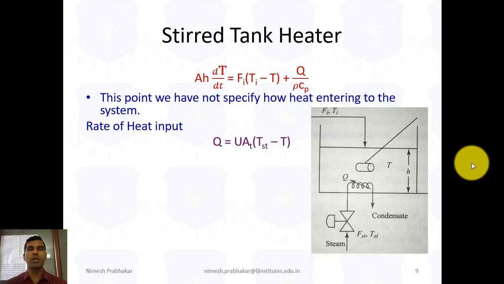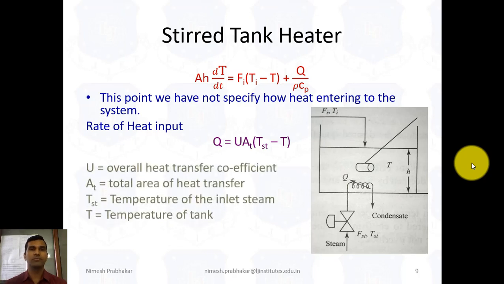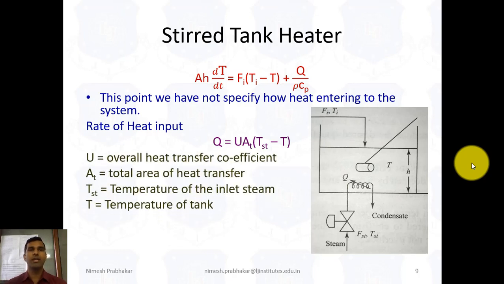Now we can write the rate of heat input, that means Q, as Q equals UAT (TST minus T). Here U indicates the overall heat transfer coefficient, AT indicates the total area of heat transfer, TST is the temperature of the inlet steam, and T is the temperature of the tank.